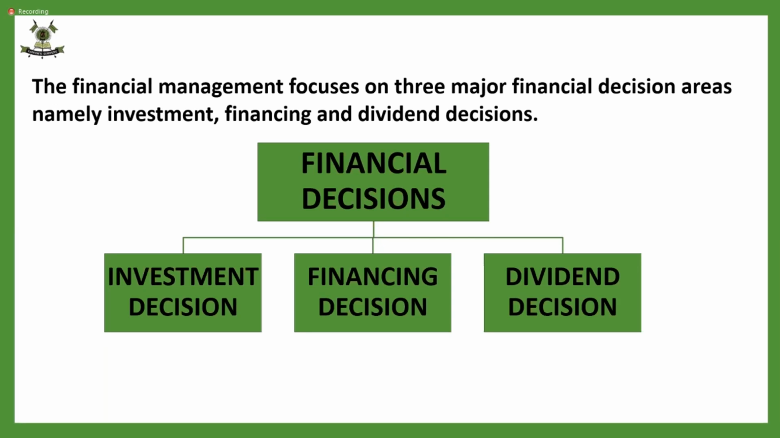So, children, what are the three basic financial decisions which are being taken up by a finance manager? They are investment decision, financing decision, and dividend decision. Financing decision is from where the money is going to come. Investment decision is where the money is going to be invested or used. And dividend decision is how the allocation of profits will be done. I'm using the word profits here.